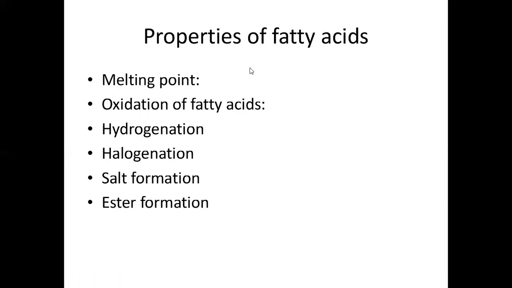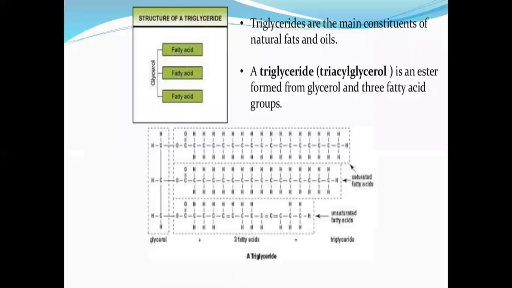Oxidation means addition of oxygen onto fatty acids. Hydrogenation means addition of hydrogen. Halogenation means addition of a halogen, that is chlorine, bromine, anything. Salt formation is conversion of the fatty acid into a salt. And ester formation is adding an ester group onto fatty acids. We'll deal with these in detail in later slides.